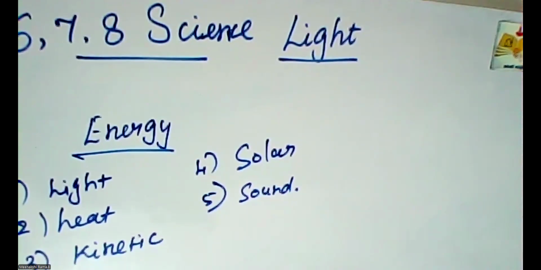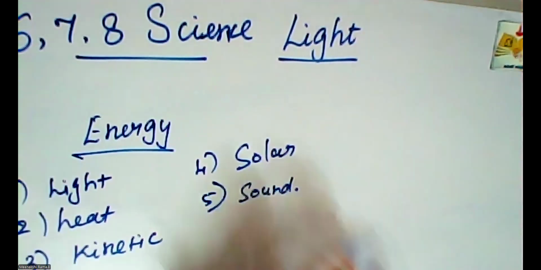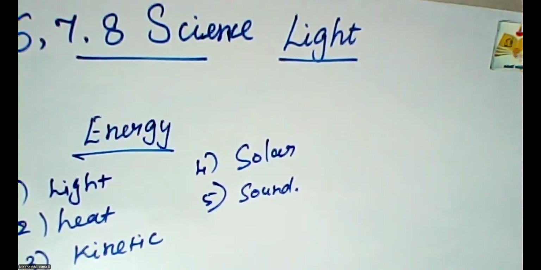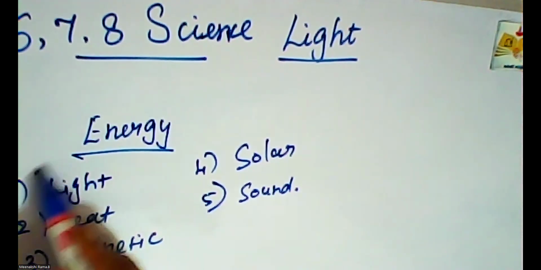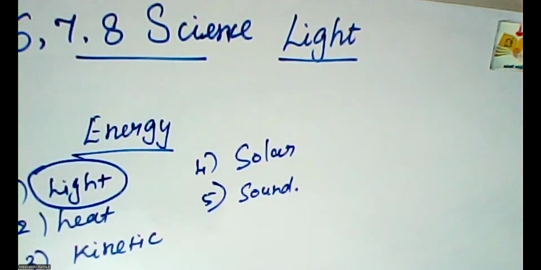Without these kinds of energies, we can't use each and every electrical and electronic material. We need these energies to make those materials work. In this session, we are going to study some details about light energy.